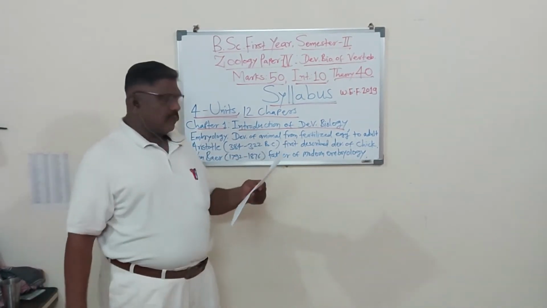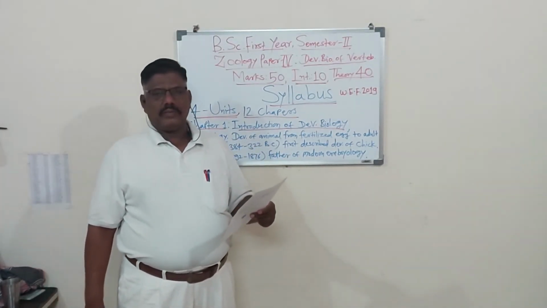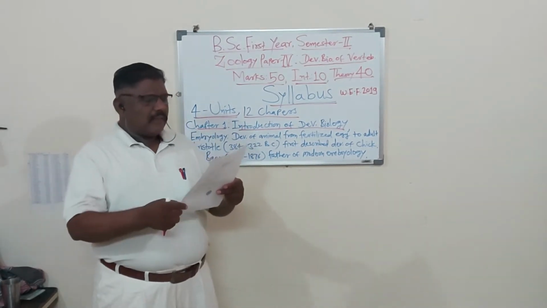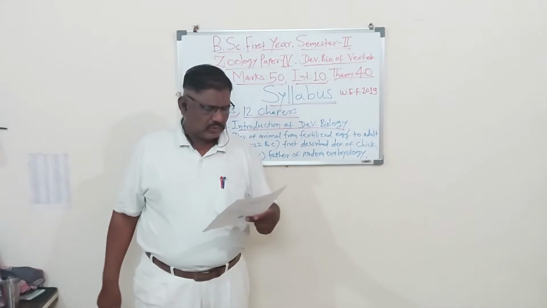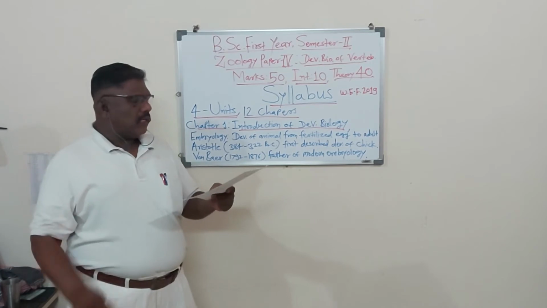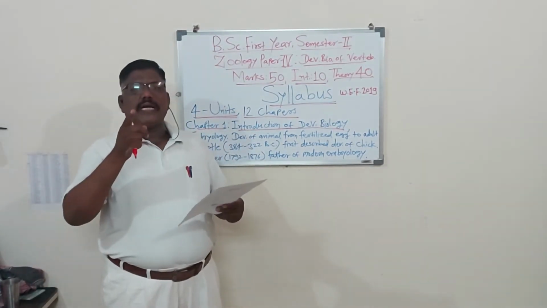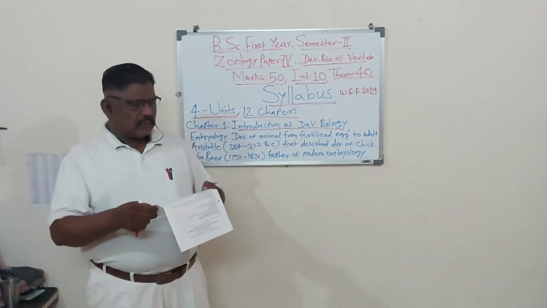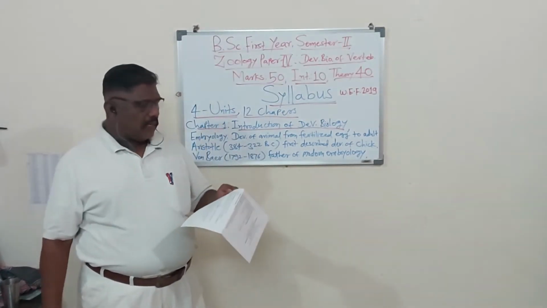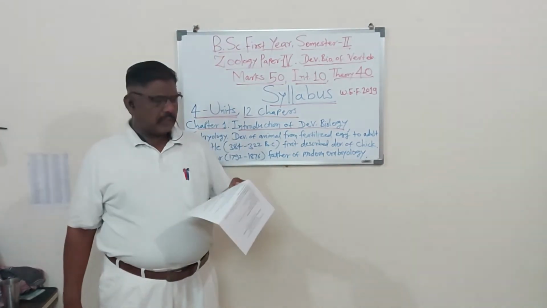Now the third unit. In the third unit there is the chick embryology, which is one chapter, and another chapter, the placentation in mammals. So in the third unit there are only 2 chapters: chick embryology and placentation in mammals. Then the fourth unit, that is the last unit, has chapters number 9, 10, 11 and 12. So there are 4 chapters.